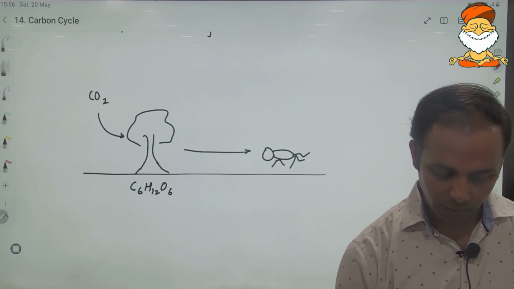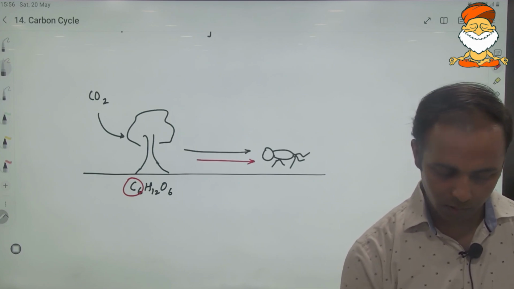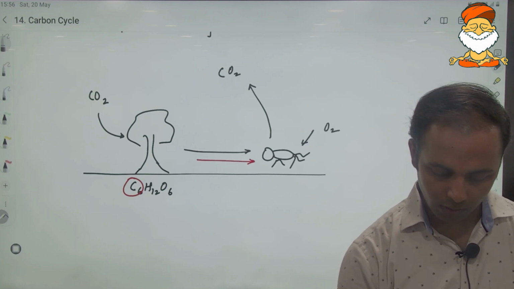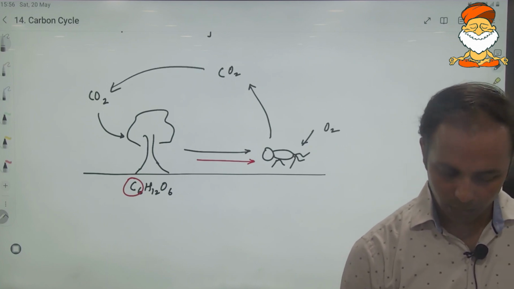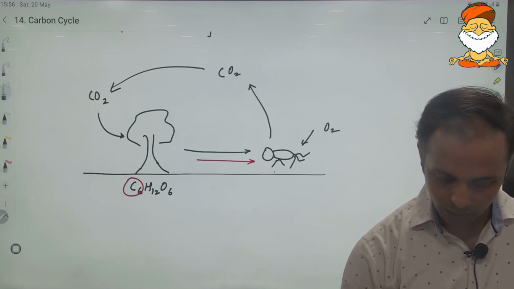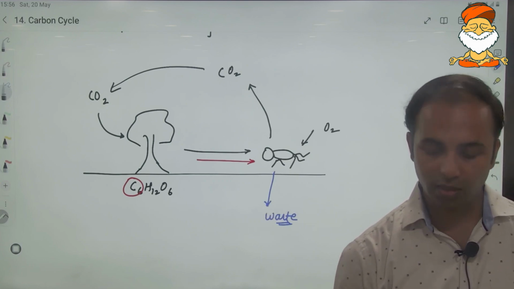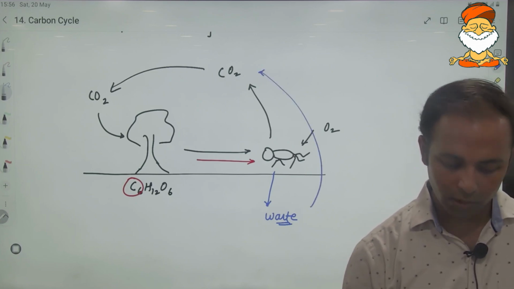So this carbon element is transferred from the plant to the animal. The animal would be taking in oxygen and breathing out carbon dioxide. This is one simple cycle of carbon, but the animal would also be generating waste, excreta, and through that process also carbon dioxide will be available in the atmosphere.